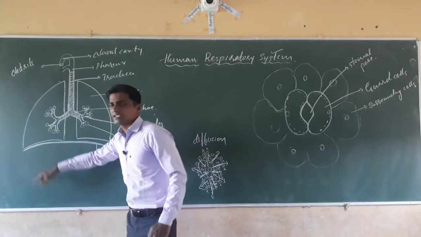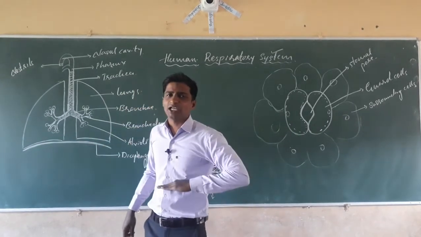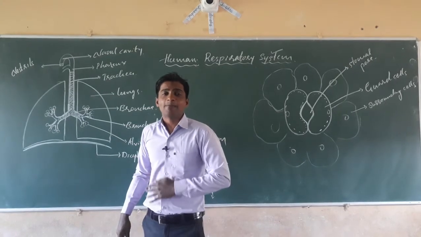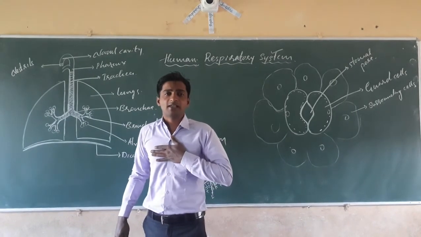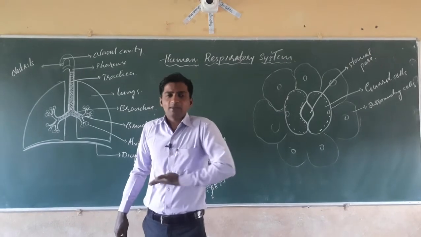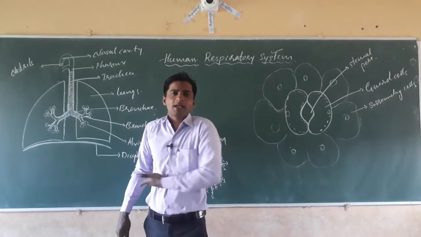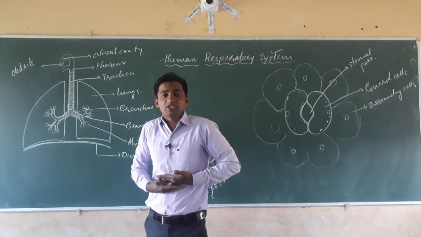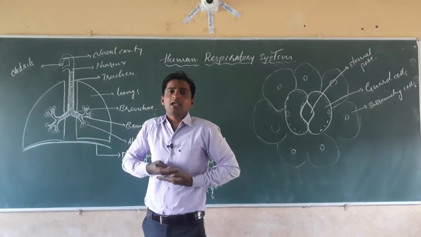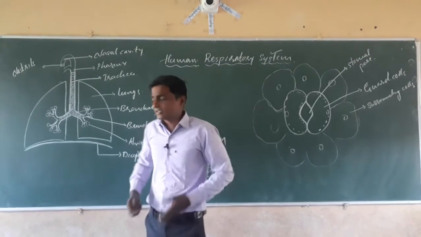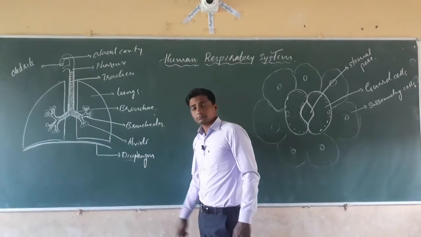One septum, or one layer, is there just below the lungs region, which separates the abdominal cavity from the thoracic cavity. That septum is called the diaphragm.